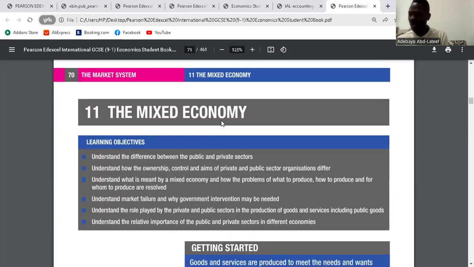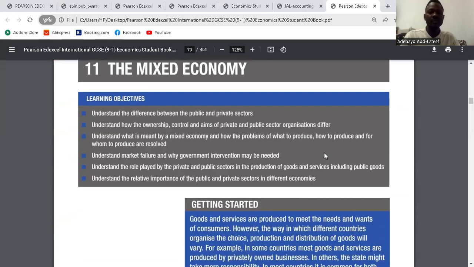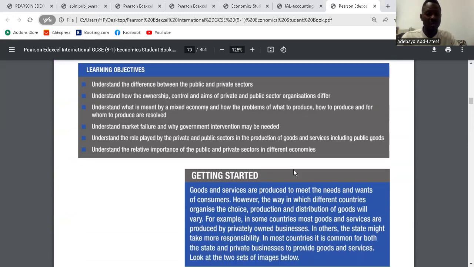Question 11, what? Did we do the multiple choice? We did it, okay. So we have chapter 11, mixed economy. Are you there? Yes. Okay. The mixed economy. Go to the case study.